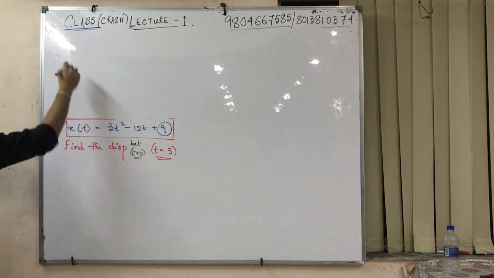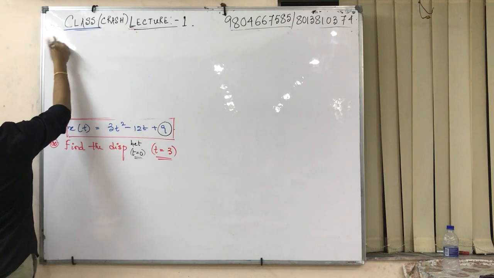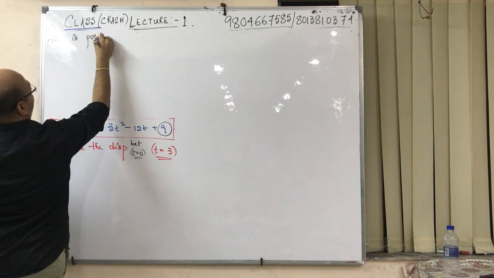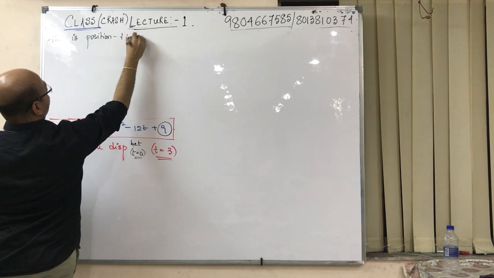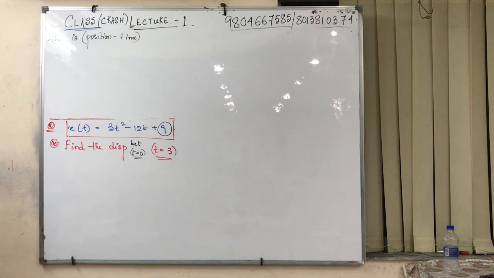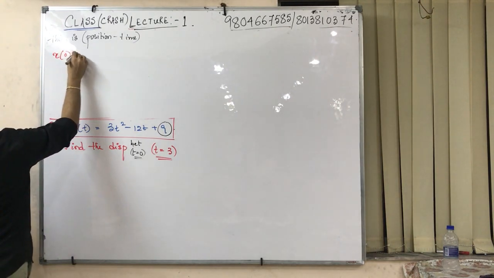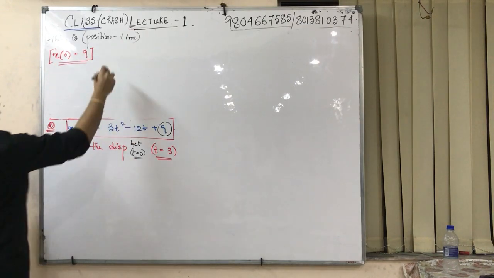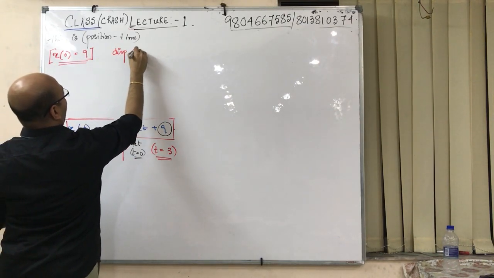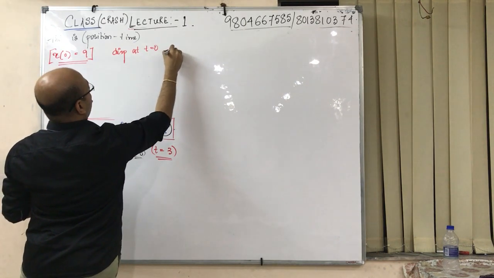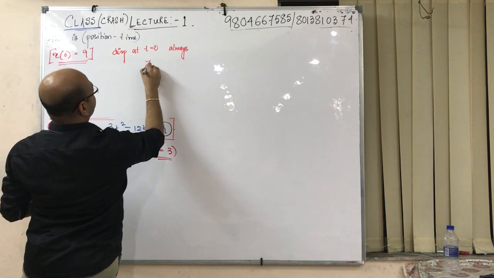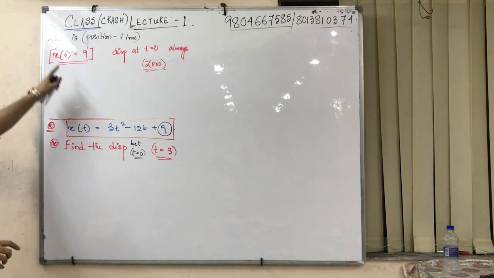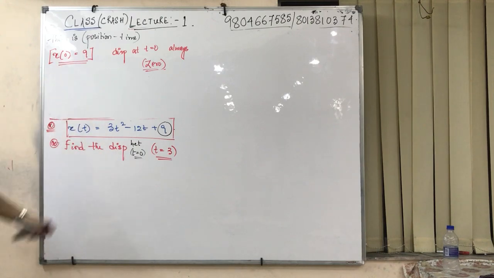Now, so first, this is position time curve, not displacement time. So how to check? X0 comes 9. If it comes 9, that means it is already having a position. And displacement at t equal to 0 is always 0. Displacement at t equal to 0 has to be 0 always. So this is not a displacement time equation. This is a position time equation.